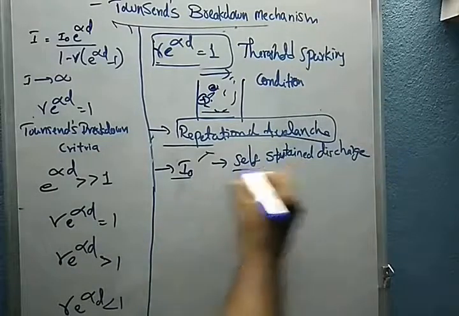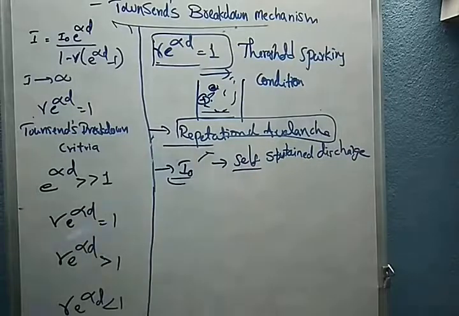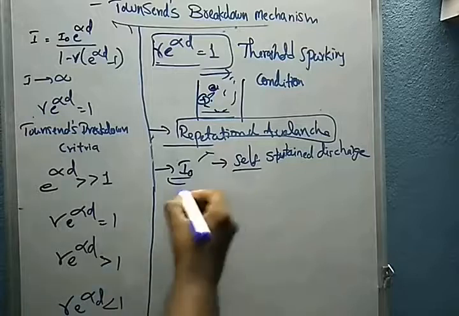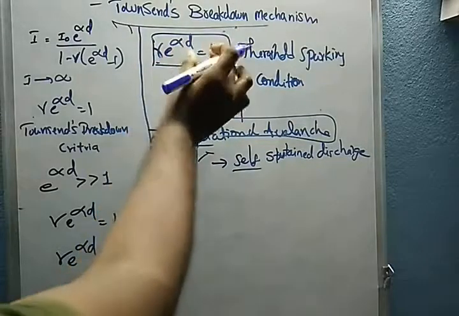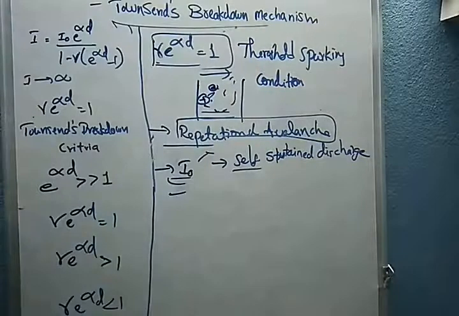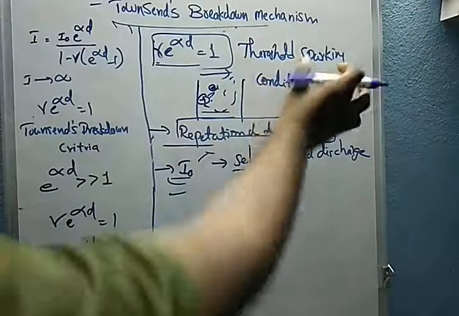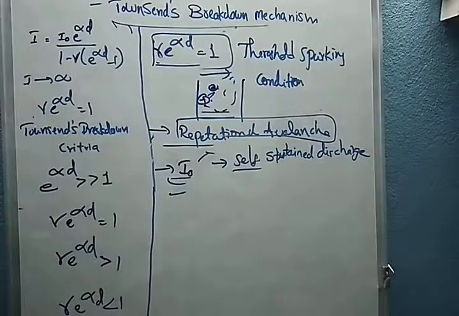So if it is in this condition, what will happen? Even if the initial current is removed, the breakdown continues in the discharge. The discharge continuously takes place. That's why e power of alpha d is equal to 1, we call this the Townsend sparking condition.